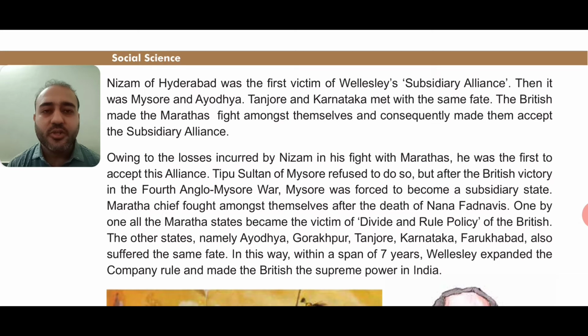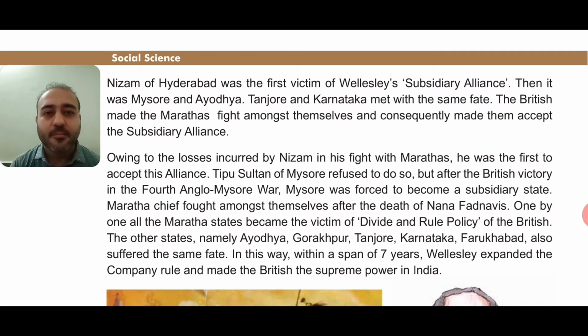Because in the beginning they thought that they were very safe and they were happy, but later on they realized that it was actually a kind of conspiracy or a plan, and they were trapped in that plan, right? So Nizam of Hyderabad was the first to accept the subsidiary alliance. Then it was Mysore and Ayodhya. Tanjore and Karnataka met with the same fate.